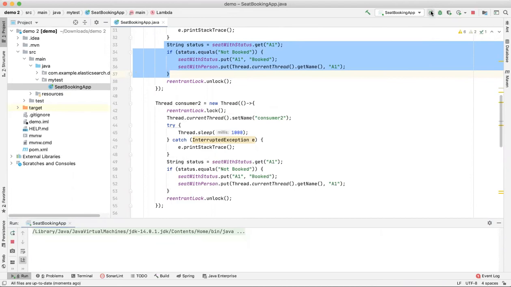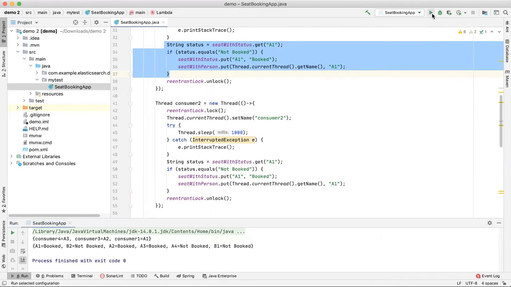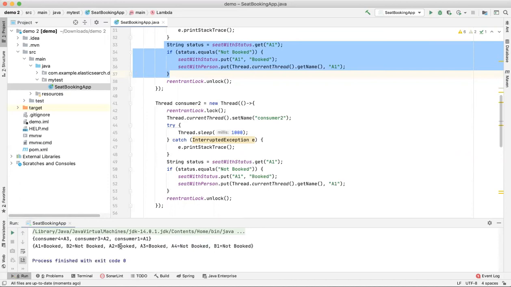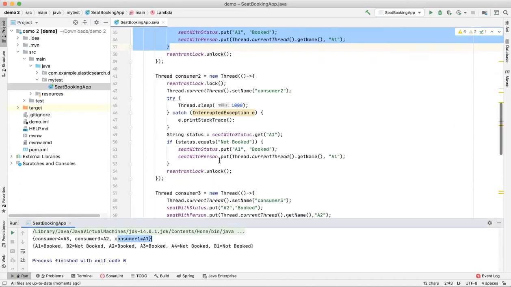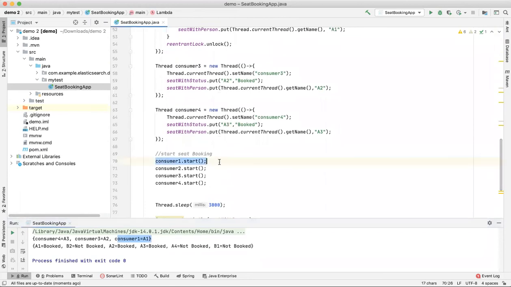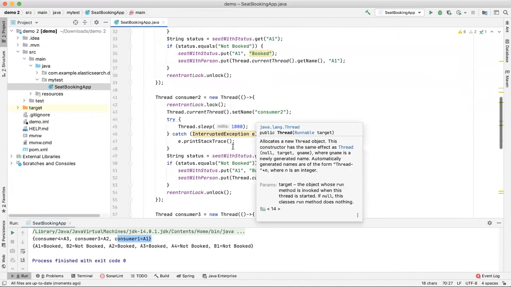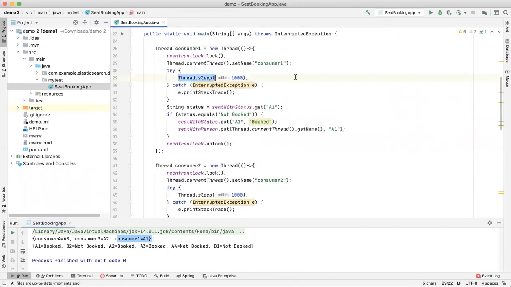Currently consumer 1 is getting the chance because I am starting it first, and the sleep time is also the same, so that's why it always gets the chance. Let me run again. Yes, again consumer 1 got the chance. This is happening because I start consumer 1 first and then consumer 2, and the wait time is the same.